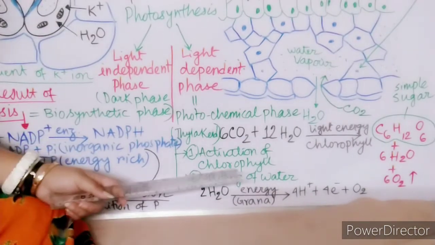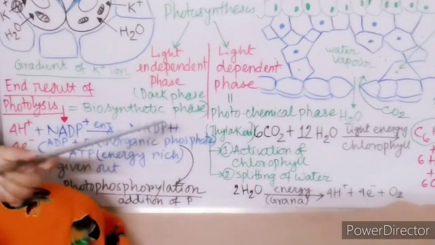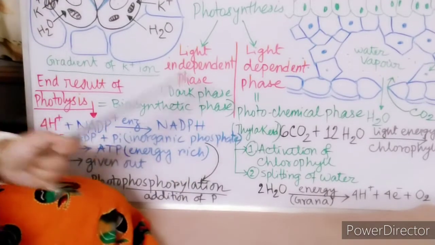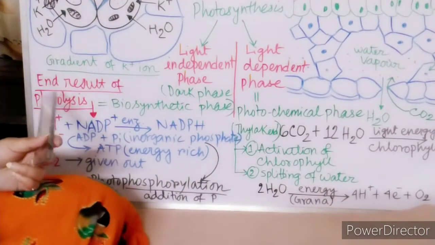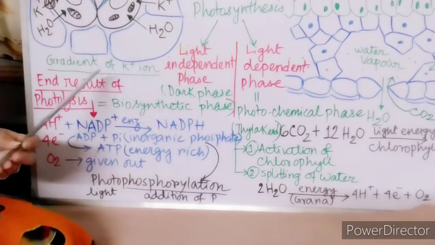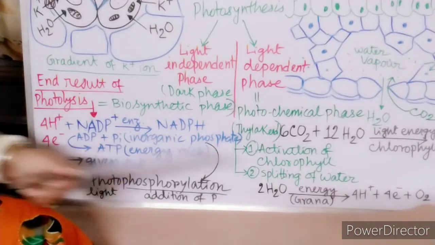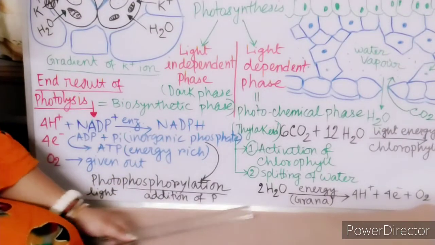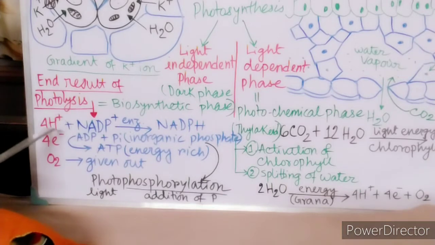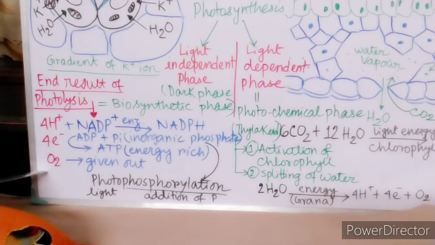Now what is the result of this light dependent phase? I have marked it over here. This is the result of photolysis, breakdown of water. So the result of photolysis is 4 H plus ion, 4 electrons and oxygen.